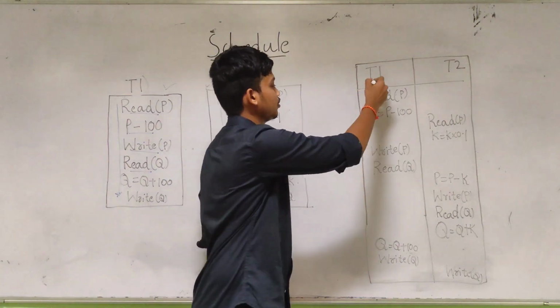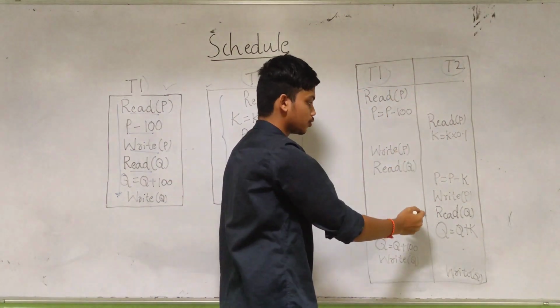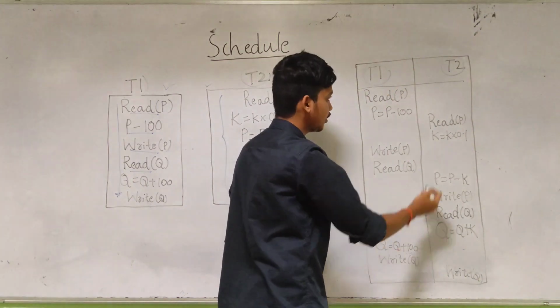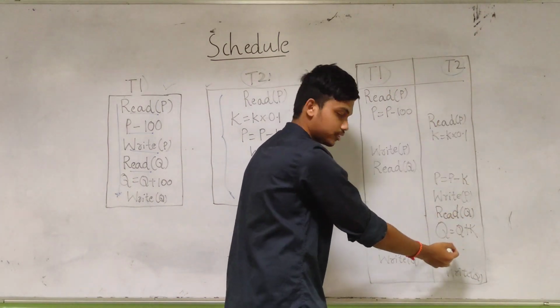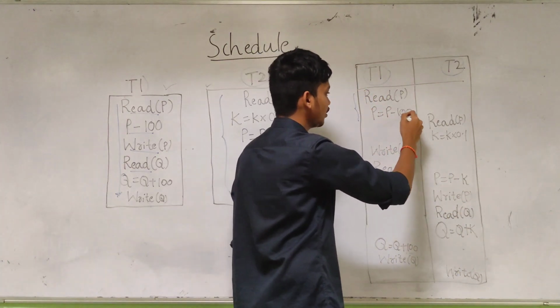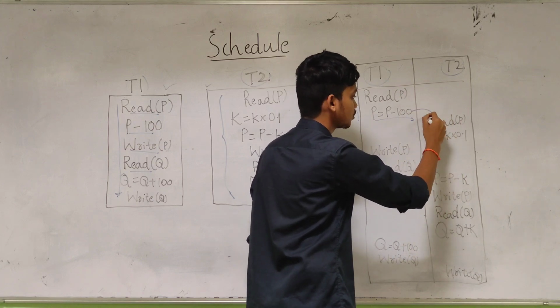Now take a look at this one. This is transaction T1, this is transaction T2. If you look at this schedule, transaction T1 does not occur sequentially and transaction T2 also does not occur sequentially. Transaction T1 occurs up to here, then interleaved execution happens, and T2 will happen for some time.